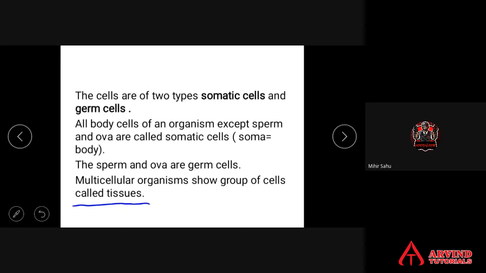A multicellular organism shows groups of cells. Those groups of cells are called tissues. Can we call any group of cells a tissue? No. For a group of cells to become a tissue, it should have some features or properties. What are those? That is what we are going to discuss now.